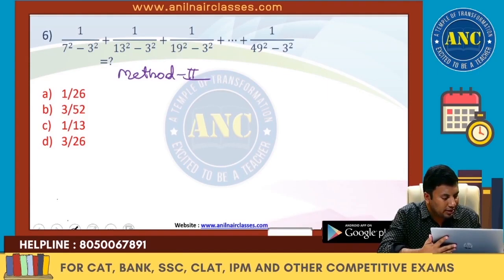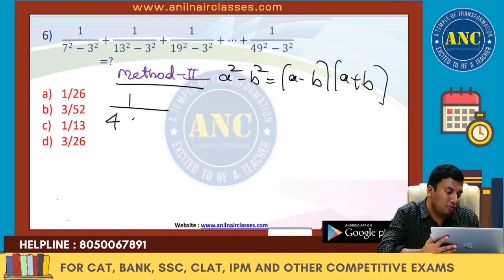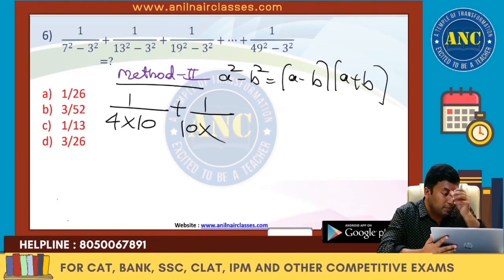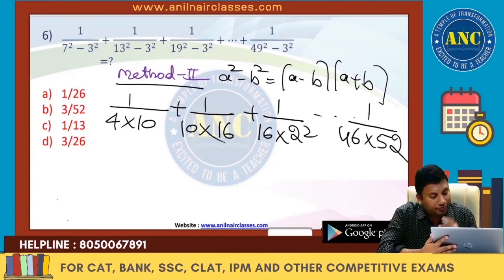Now if you look at method 2, a square minus b square is a minus b into a plus b. 7 minus 3, 4, 7 plus 3, 10, 13 minus 3, 10, 13 plus 3, 16, 19 minus 3, 16, 19 plus 3, 22, 49 minus 3, 46, 49 plus 3, 52.